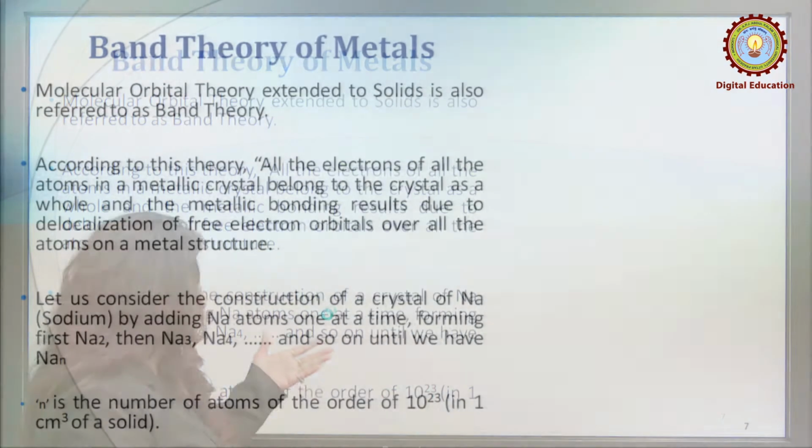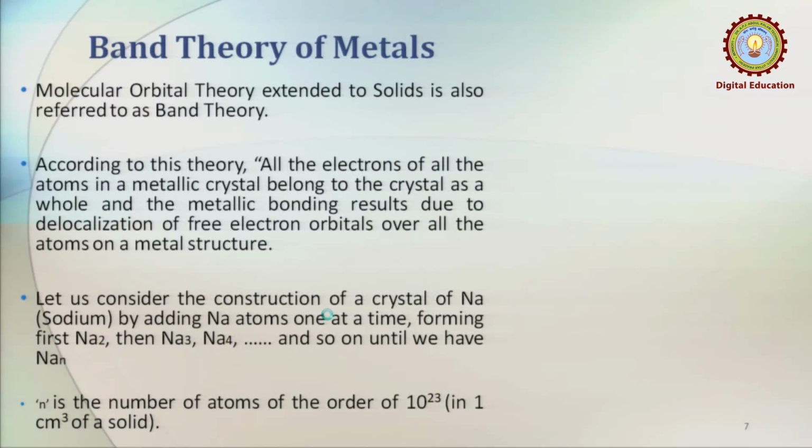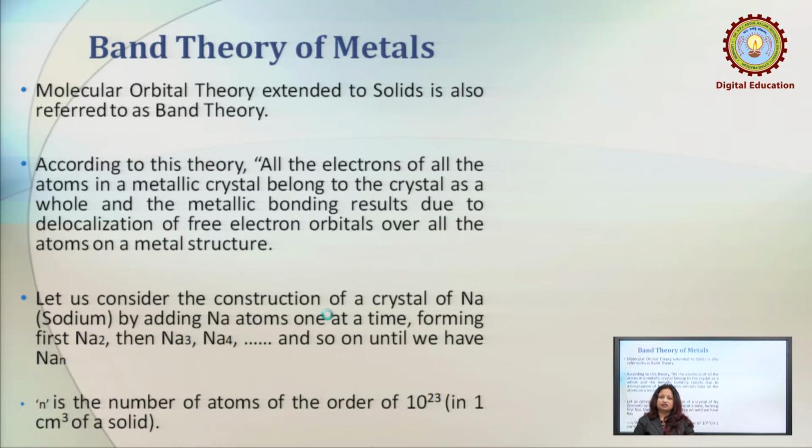So, let us consider the formation of a crystal. We are going to consider the construction of a crystal of sodium atoms, or here we will consider lithium atoms, by adding lithium atoms one at a time. Suppose we consider 2 lithium atoms, we will get Li2. If we consider 3 lithium atoms, we will get Li3, then Li4, Li5 and so on until we have Li N. So, let us consider the formation of a lithium crystal solid.